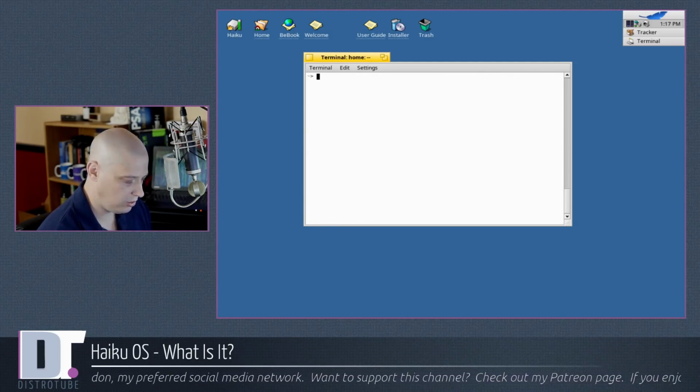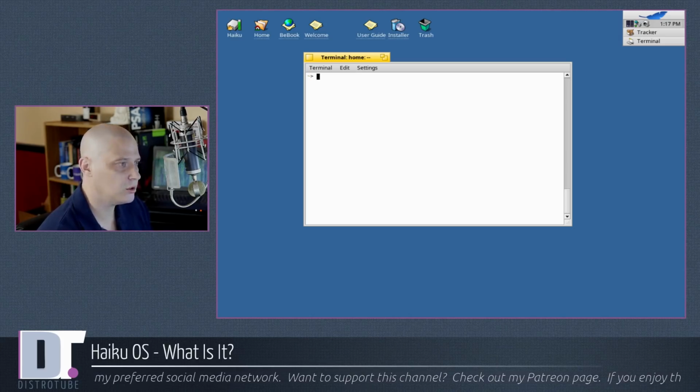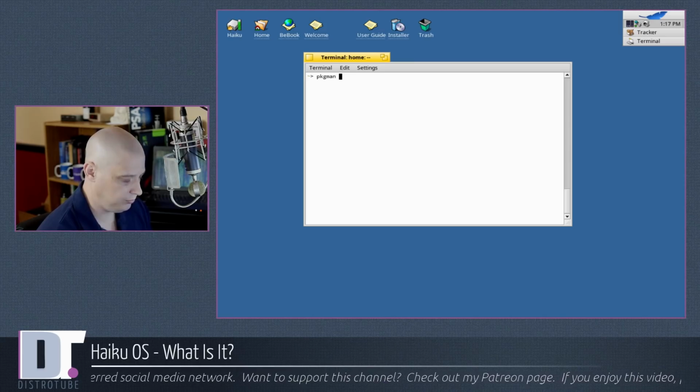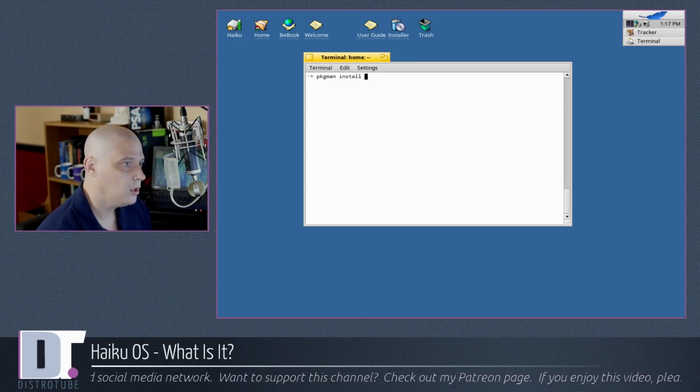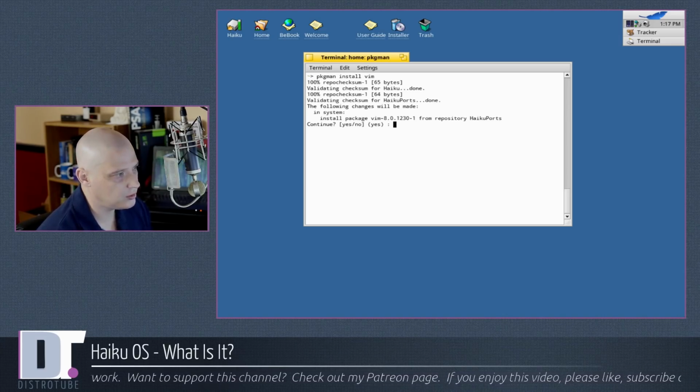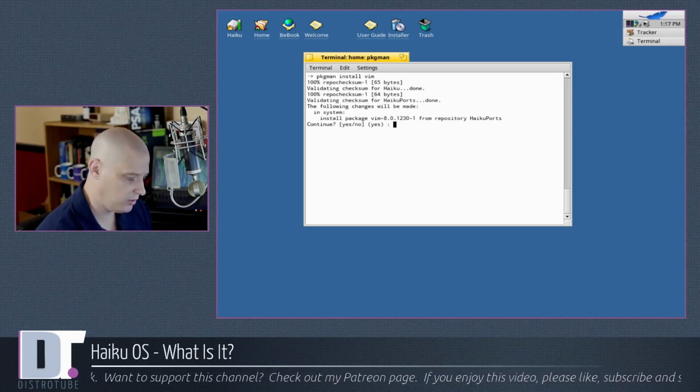To install software or uninstall software, similar to how you apt install, apt uninstall, it's pkgman install. Yeah, for text editors, is Vim available? I know Nano is installed by default on the system. Vim is available. That's great. I'm going to decline that.